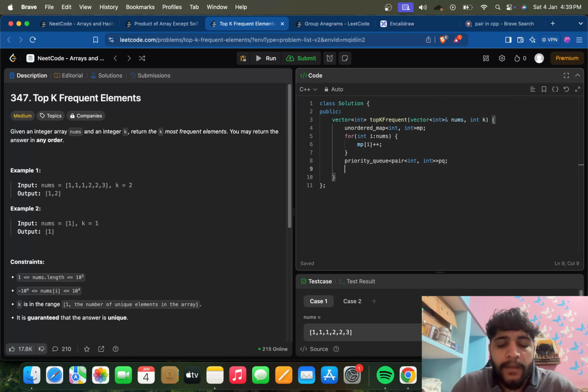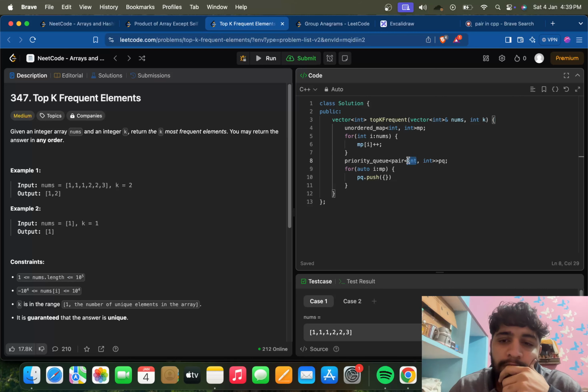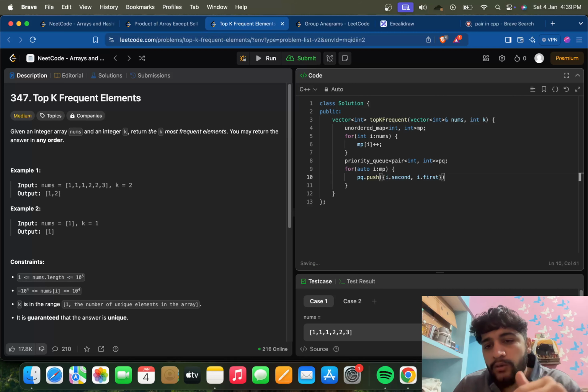Okay, so for auto i of this map, what we can do is pq.push a pair, and in the pair, the sorting will happen on the basis of the first element. So we need to have the frequency here. So i.second must be here and i.first must be here. And while picking it out, we can take i.second, which is the element itself, which is i.first here. Okay, so this is how we can do this.